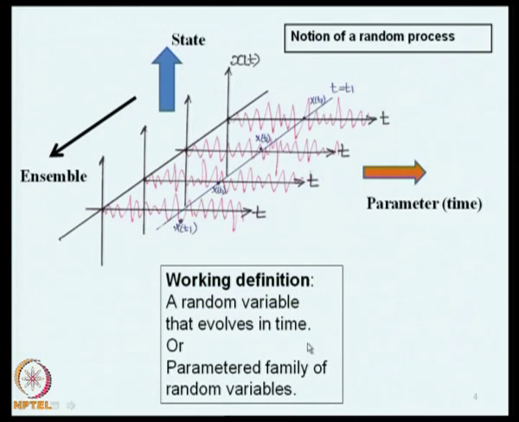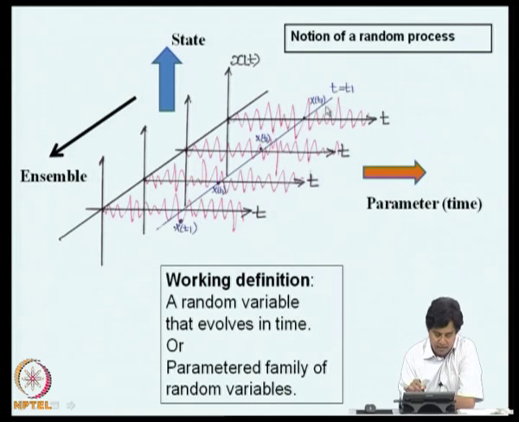If I now fix t, this is a random variable. If I fix a realization, I get a time history. If I fix the realization as well as the time, I get a number. But if I now allow t to vary and realizations also to vary, I get a collection of time histories. This is known as an ensemble, and the random process is actually this ensemble.